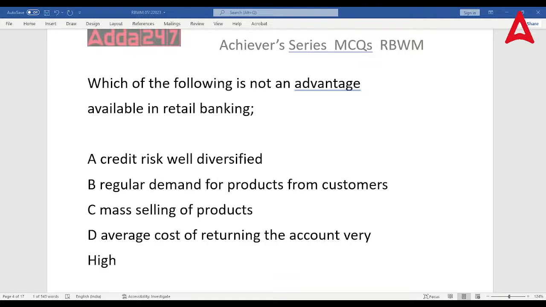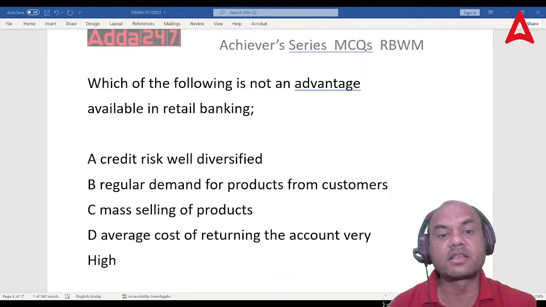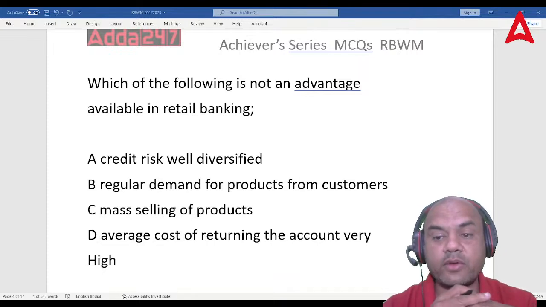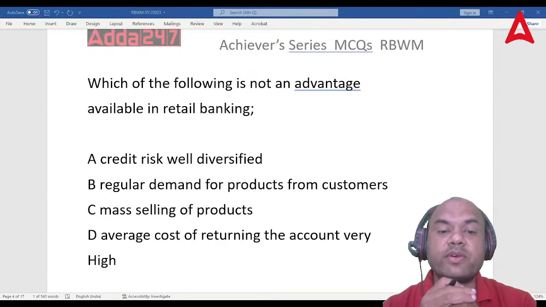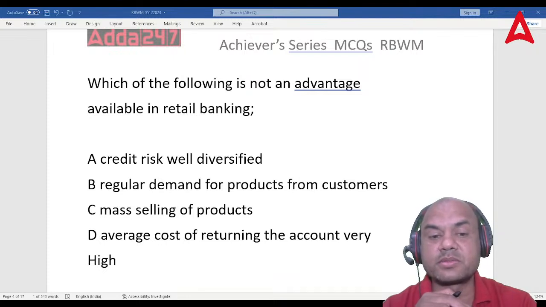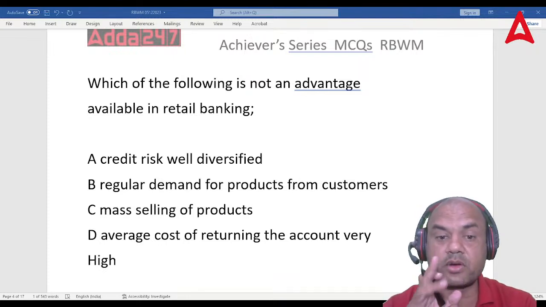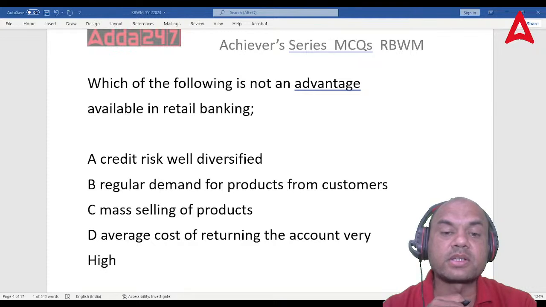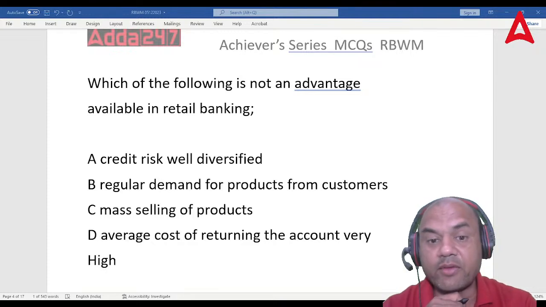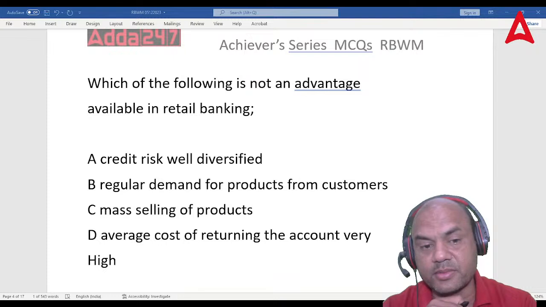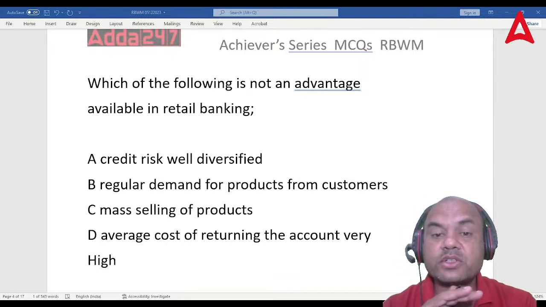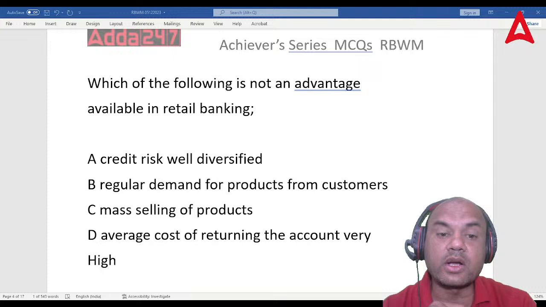So what is the answer? Think over it. Is it credit risk well diversified? We want the one that is not an advantage. Credit risk well diversified, not the answer. Regular demand for products from customers, not the answer. Mass selling of products, not the answer. Average cost of retaining the customer is very high. Which one is not the advantage?